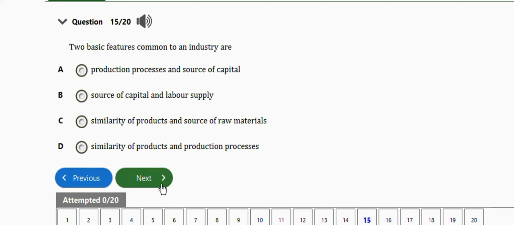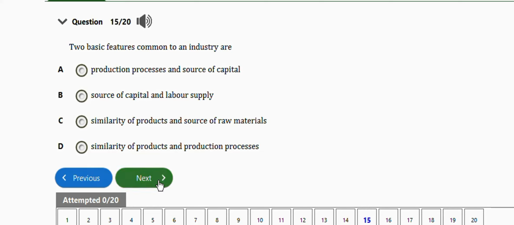Next question is this one. It says two basic features common to an industry are production processes and source of capital, and labor supply, similarity of products and source of raw materials, similarity of products and production processes. The right answer is option D, which is similarity of products and production processes.